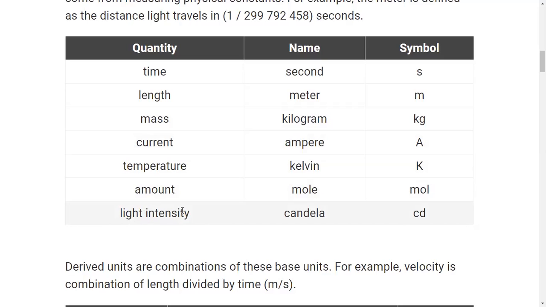Next come the names of their corresponding fundamental units.